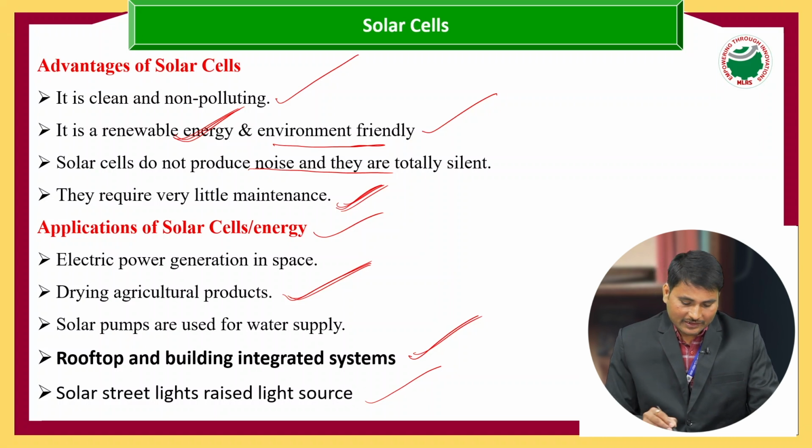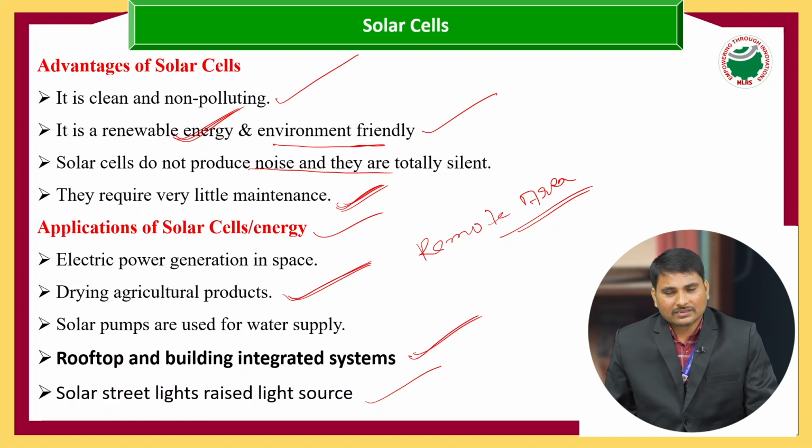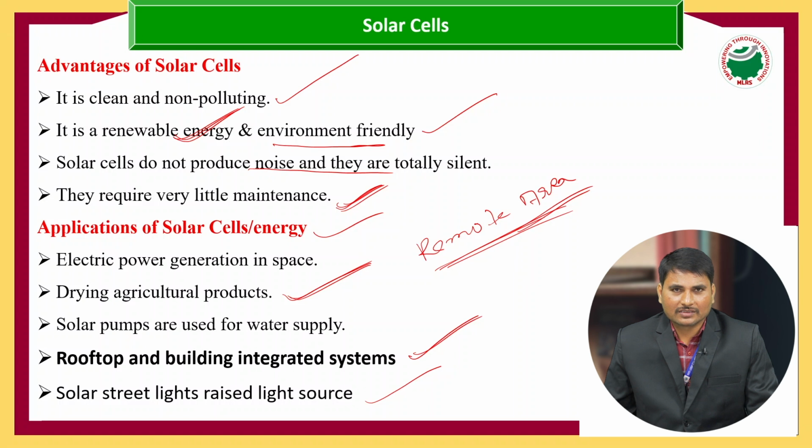And especially in remote areas, the solar cell helps us to produce electricity. Like in hill stations, it is very difficult to supply power to such remote areas, and solar cells are very helpful for producing electricity. These are some of the advantages and applications of the solar cell.